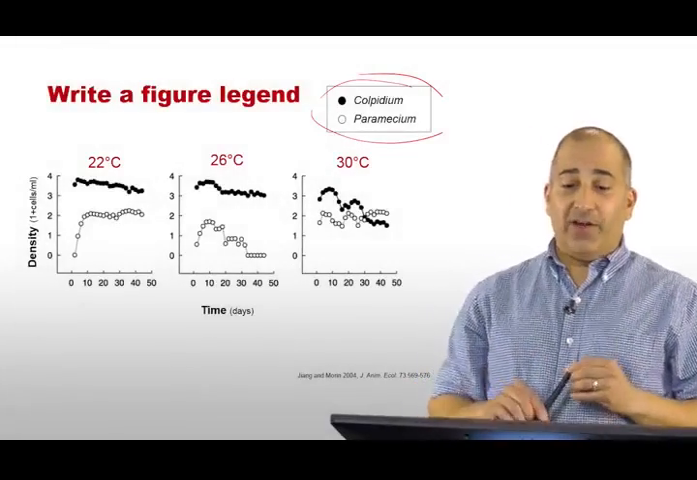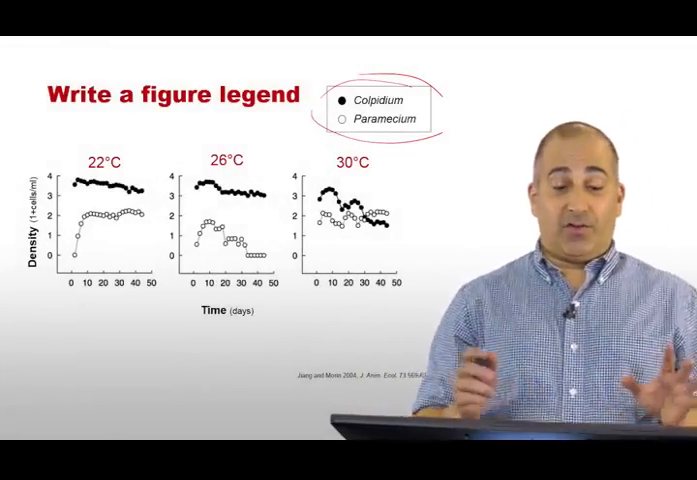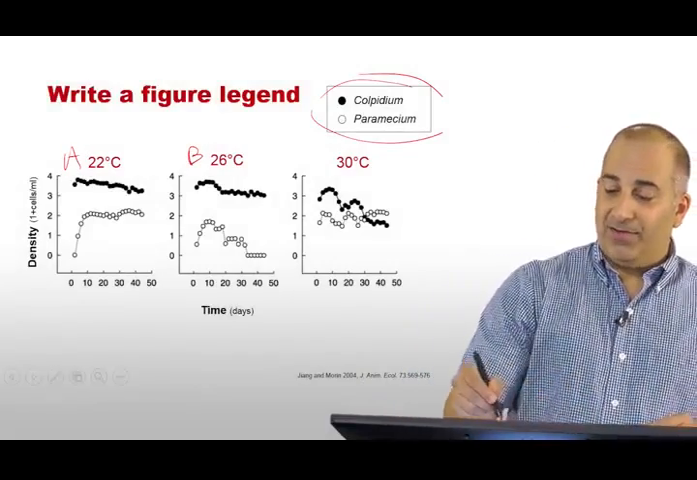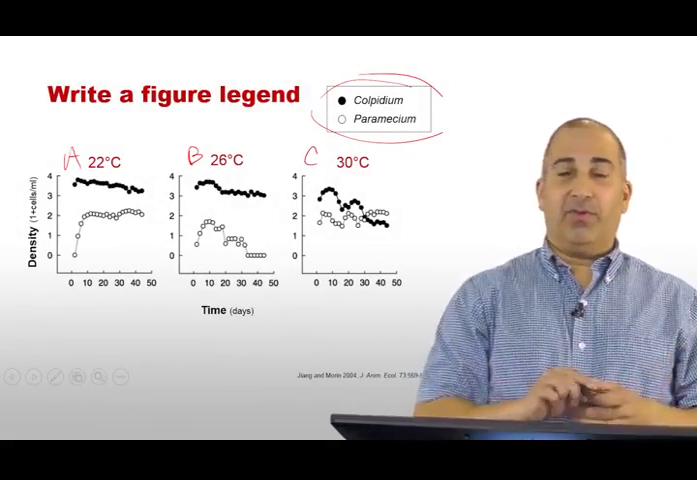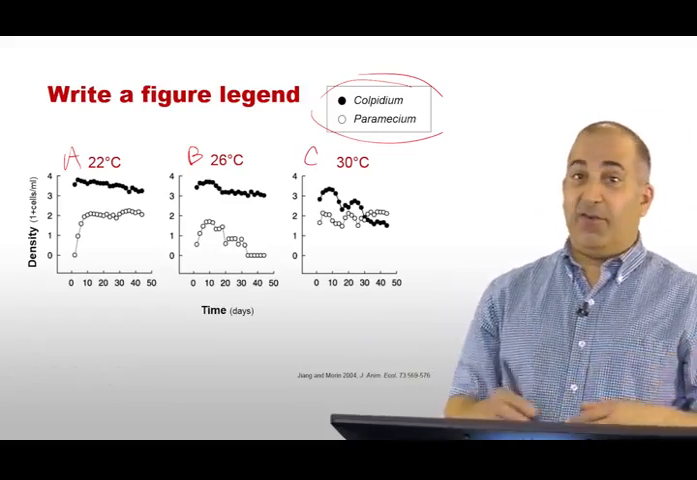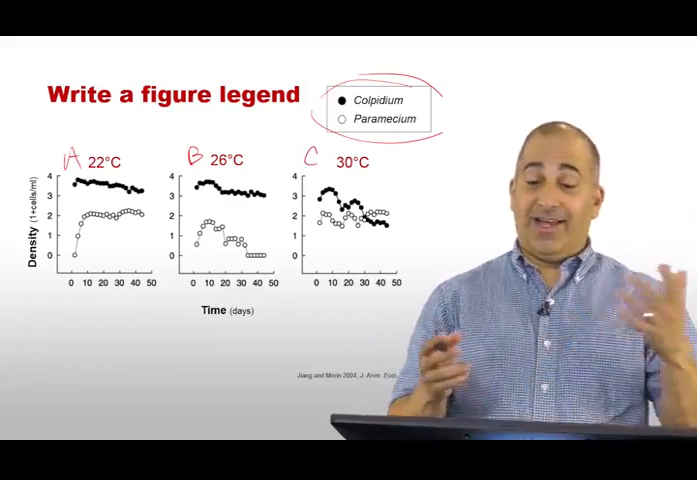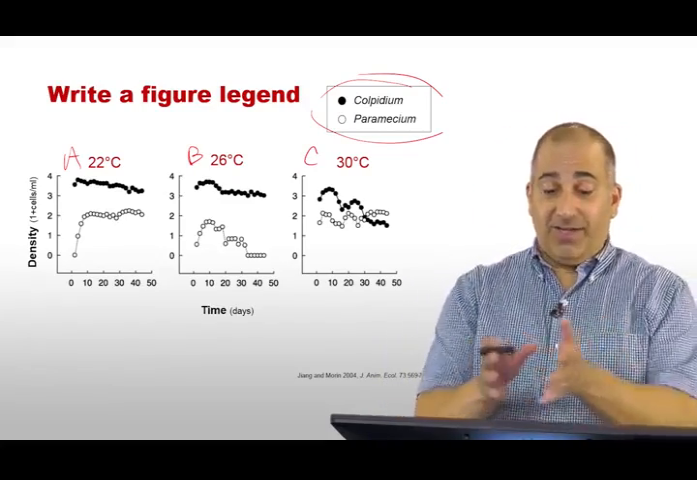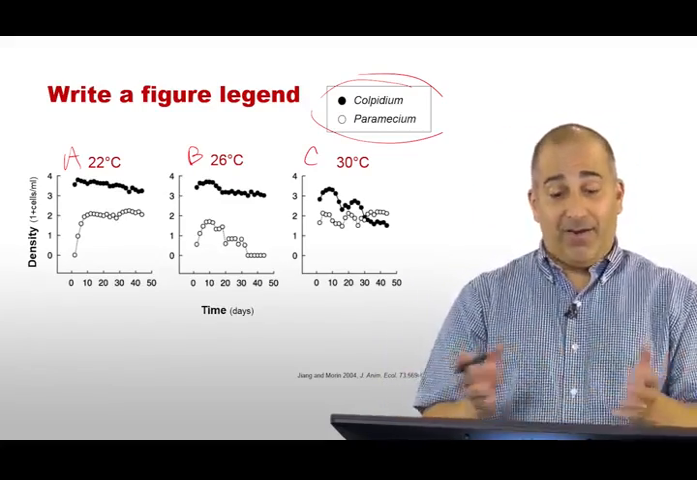Okay, this figure legend might have been a little bit more complicated because there's 3 panels. If you wanted to, you could, in a paper, label these panels A, B, or C, or you can simply refer to them as the data for 22 degrees, 26 degrees, and 30 degrees, as long as you clearly note that the reader should be looking at 3 different sets of results and comparing them.